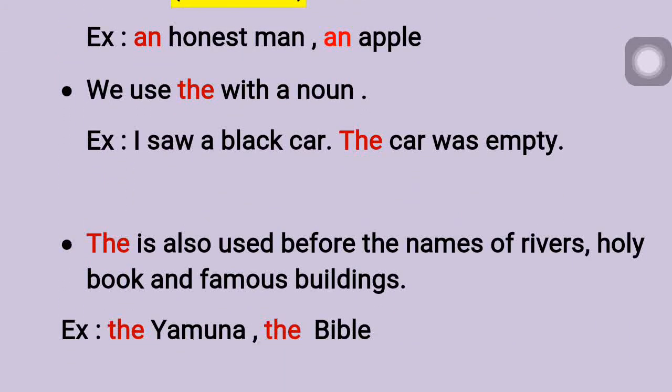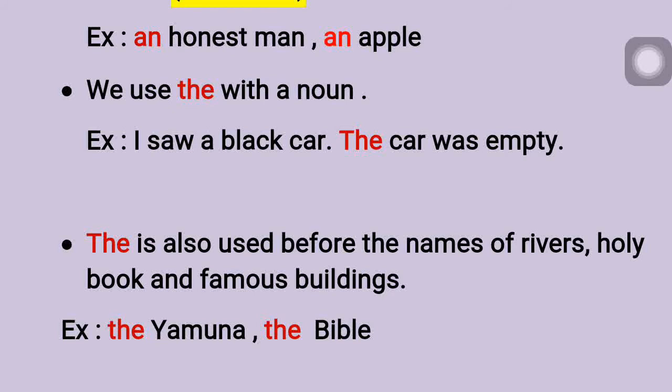We use the with a noun. Okay, the also we use. This is also an article. I saw a black car. The car was empty. The car was empty. Before car, I used the. Why? To give more clarity to the sentence. And regarding what you are talking about, for that, this is the support.